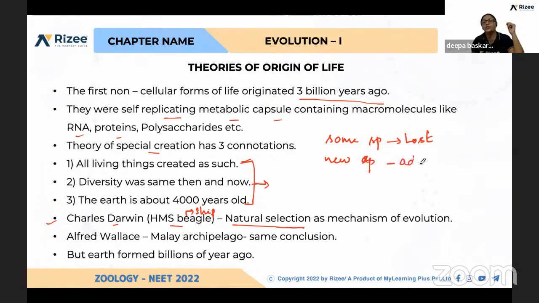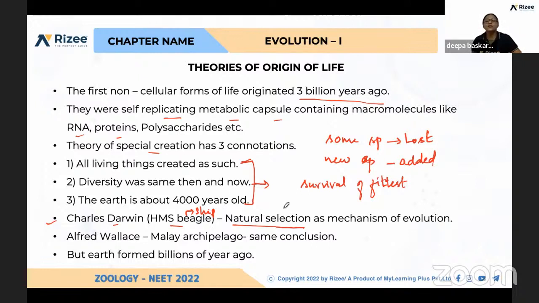New species added to the earth. Okay, so this is very much important, and again he concluded survival of the fittest. That is, when so many species are there in a habitat, again those who can adapt and survive will continue their life. Those species have continued.